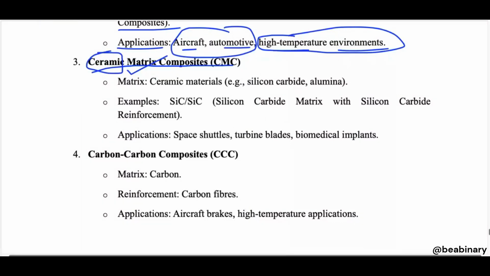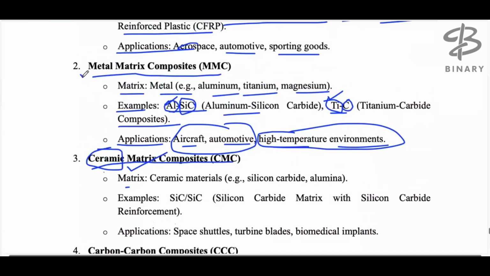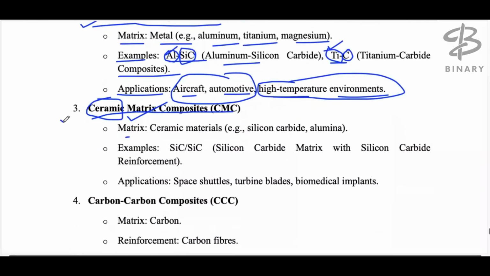Ceramics are brittle. Yes, it's brittle. Good. So ceramics are brittle materials. And if we talk about metals, they are mostly ductile materials. So it is just the opposite. In a metal matrix composite we have a ductile material as the matrix, and here we have ceramics, which means brittle materials.